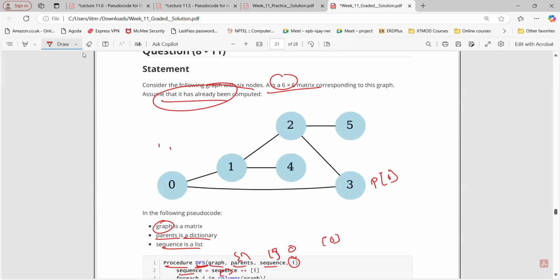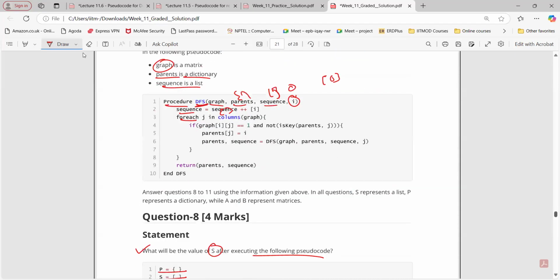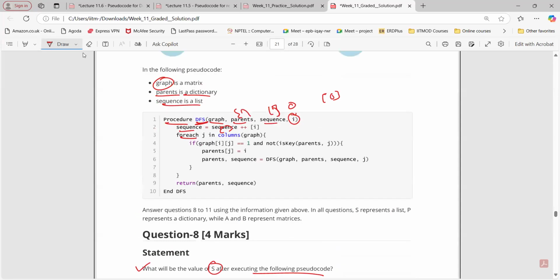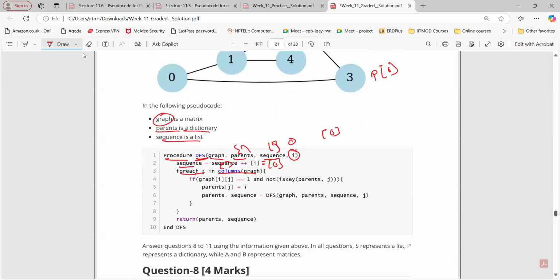Okay, let's discuss this question. Let's see what we are getting. Yes, sir. Because here P of 0 is given as -1. So this is the given thing. Let's see. So here we got 0. So sequence will be I, that is 0. For each column in the graph, columns of the graph will be the list 0, 1, 2, 3, 4, 5, right? For J, what is the value of I? 0. We want to check from 0 where we can go, that is 1 to 3. 0 to 0? No. 0 to 1, when J equals 1? Yes, there is an edge, right, sir?